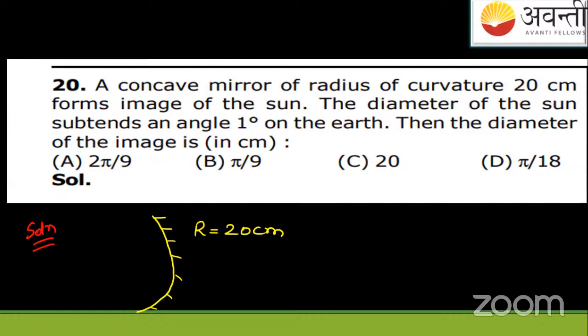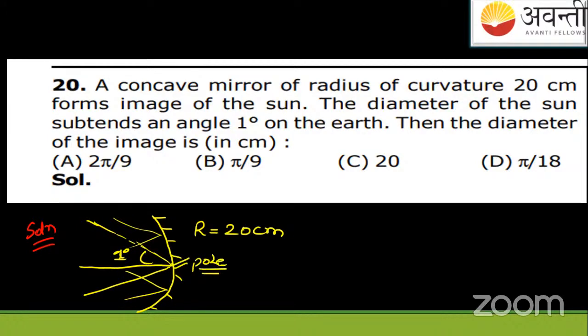So what they are saying is like this. Suppose this is a principal axis and the mirror is lying on the earth. If the rays coming from the sun are making an angle 1 degree, of course, many rays will be there, some coming here, some coming here, but I am considering this pole ray, the ray incident on the pole, making an angle i equals to 1 degree. So the reflected angle will also be 1 degree only here. And now they're asking you the diameter of the image in centimeters.